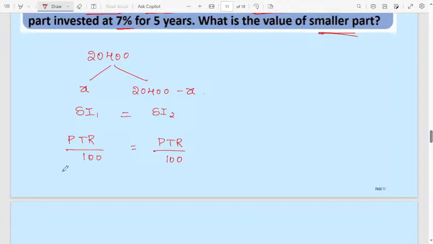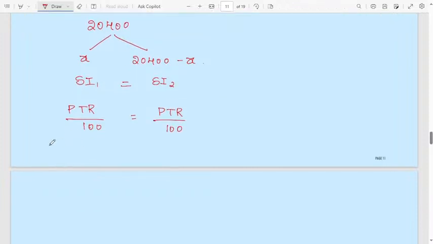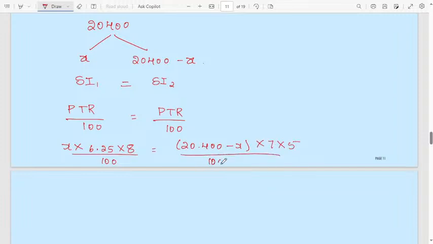In the first case, principal we don't know, x. Rate of interest is 6.25, then time is 8 years, divided by 100. In the second case, principal will be 20,400 minus x, then rate of interest 7 into 5 years divided by 100.